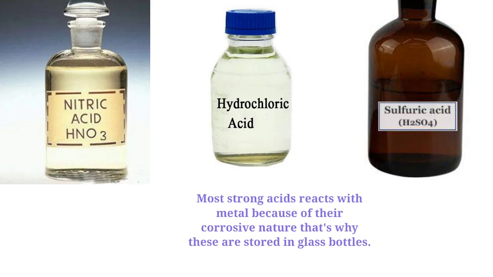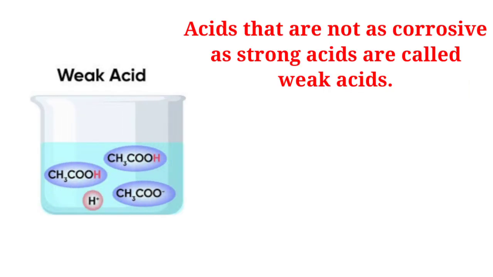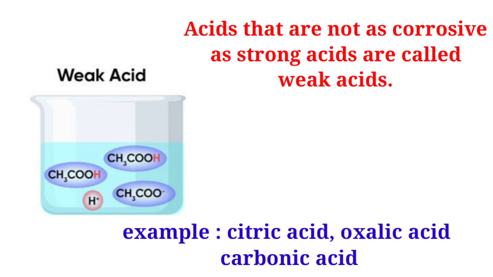Due to their corrosive nature, most strong acids react with metals. That's why these are stored in glass bottles. Acids that are not as corrosive as strong acids are called weak acids. All organic acids such as citric acid, oxalic acid and some mineral acids like carbonic acid are known as weak acids.